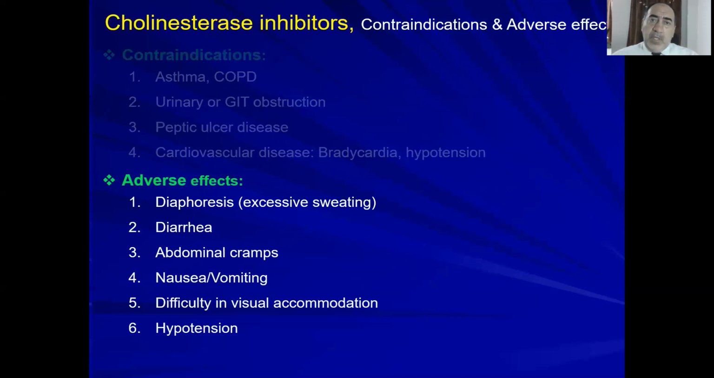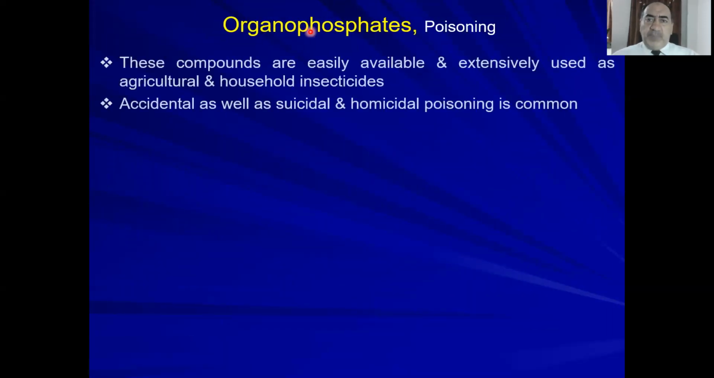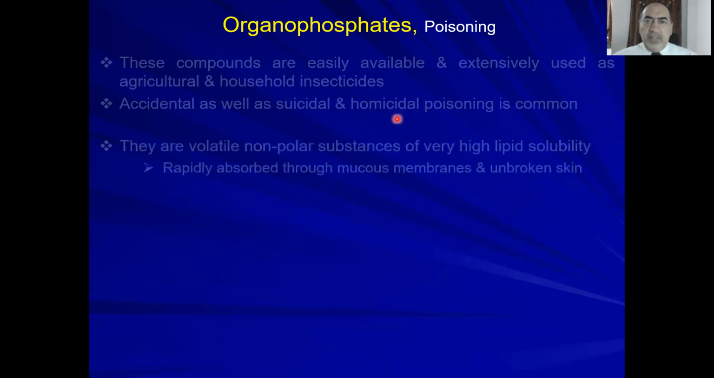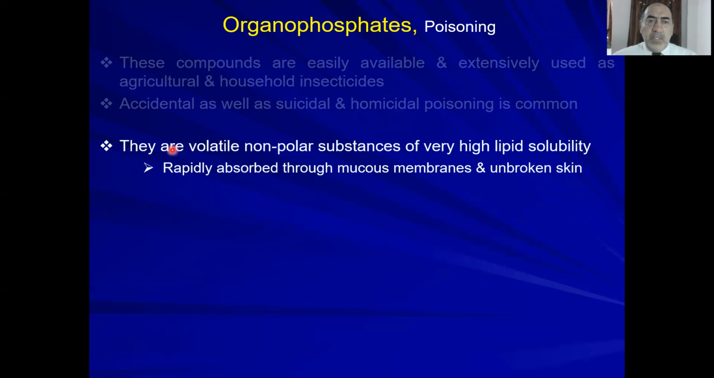For organophosphate poisoning, these compounds are easily available. You can buy them from any store, right? These are insecticides. No one will say anything. Unfortunately, it could happen accidentally, like when you are spraying your plants or your house for flies and insects. And also for suicidal and, unfortunately, homicidal purposes, where someone kills someone else. This could be the reason for poisoning.